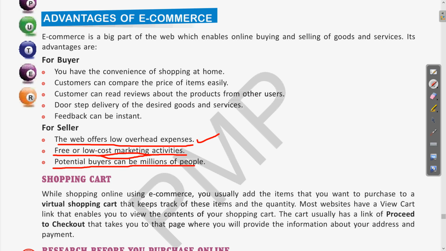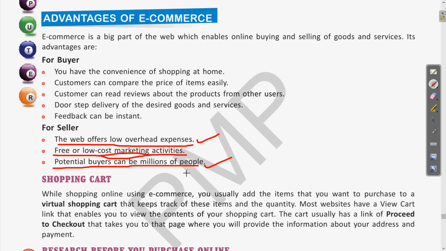Then the third point is, potential buyers can be millions of people. Clear? How is it possible that the number of buyers is increased? Suppose there is a manufacturer, and the number of items is at a lower scale, there is low scale production, then that is limited to a local market. Only the persons available in that vicinity are going to purchase those items.